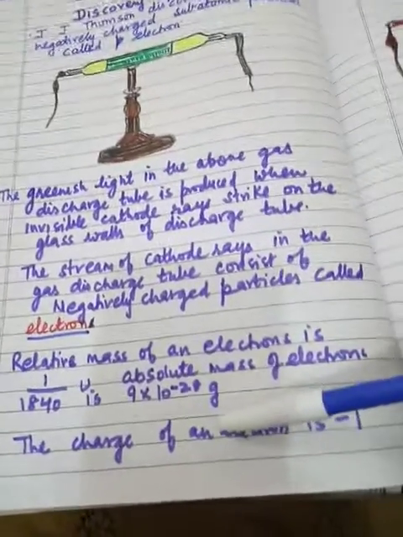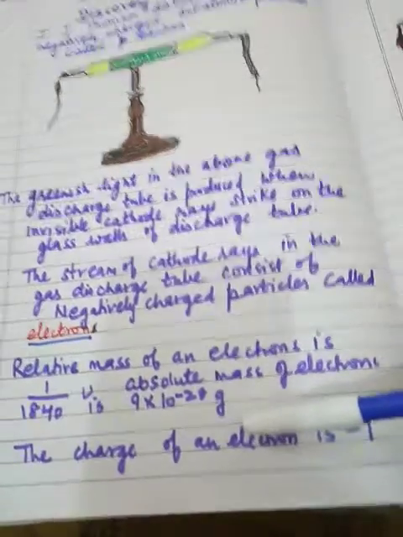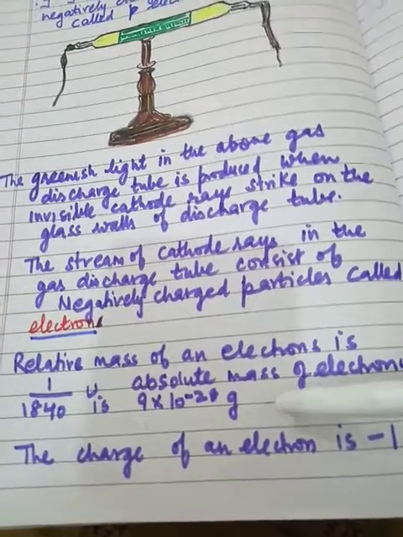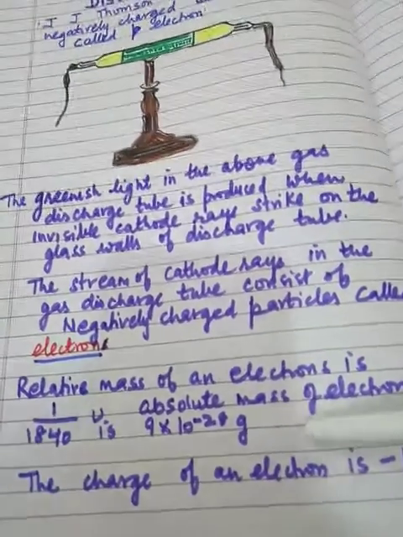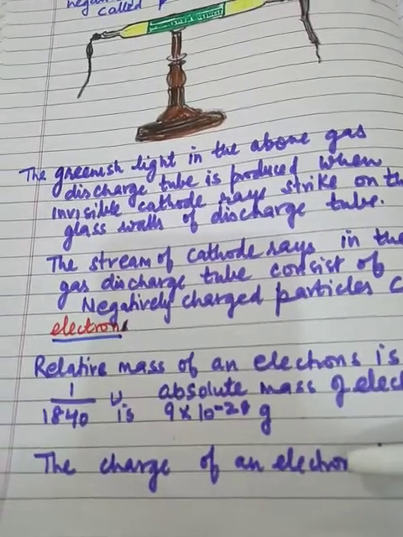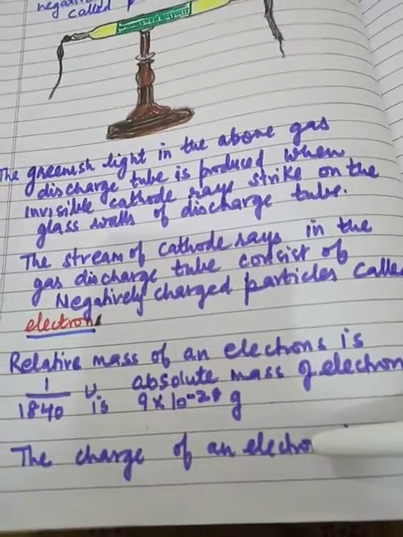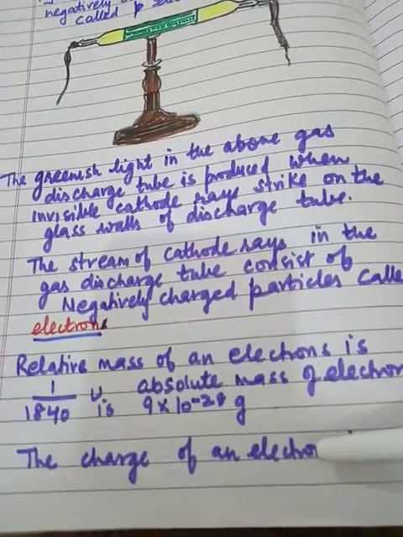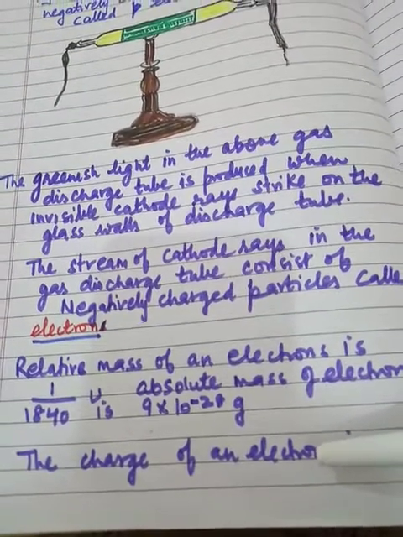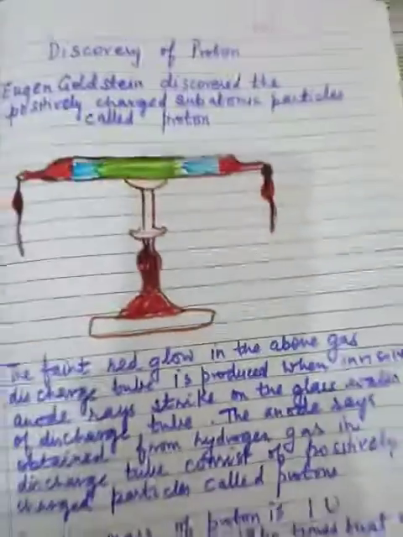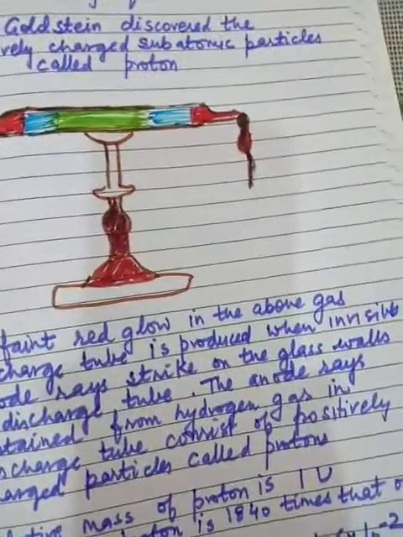Now, charge of an electron. The absolute charge on an electron is 1.6 into 10 to the power minus 19 coulomb of negative charge. So we can say that the electron has 1 unit of negative charge, or the relative charge of an electron is minus 1.